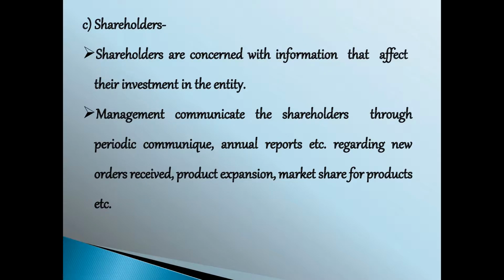Third point, shareholders. We all know that shareholders are the persons who invest their amount in the organization. So it is a preferential right for them to know what is happening in the organization, so it is a responsibility of the management to communicate the annual report to them. For example, if they receive any new order, it is to be communicated, or if they go for producing a different product, it is also to be communicated to the shareholders.